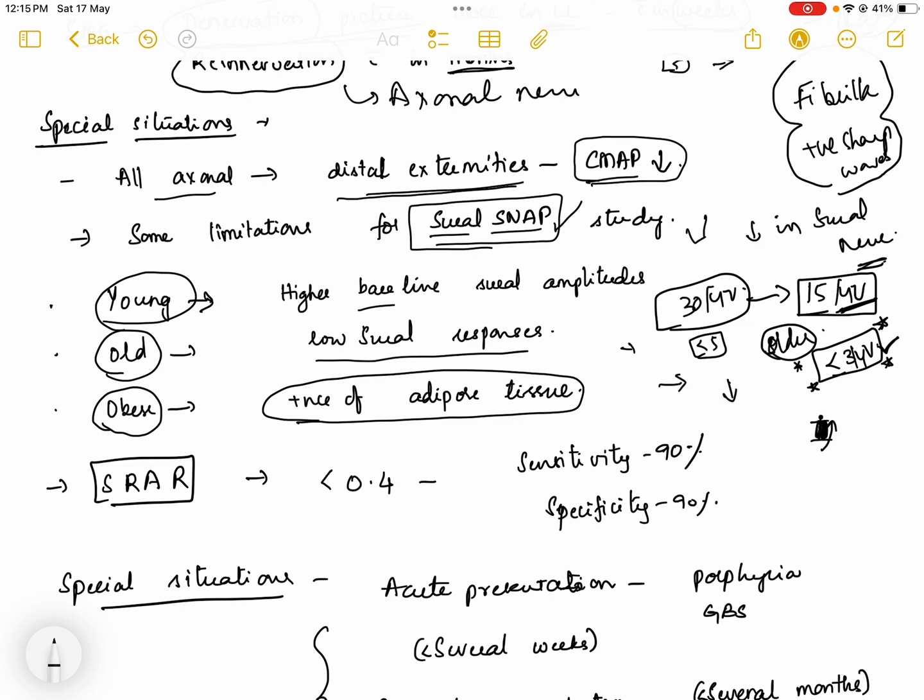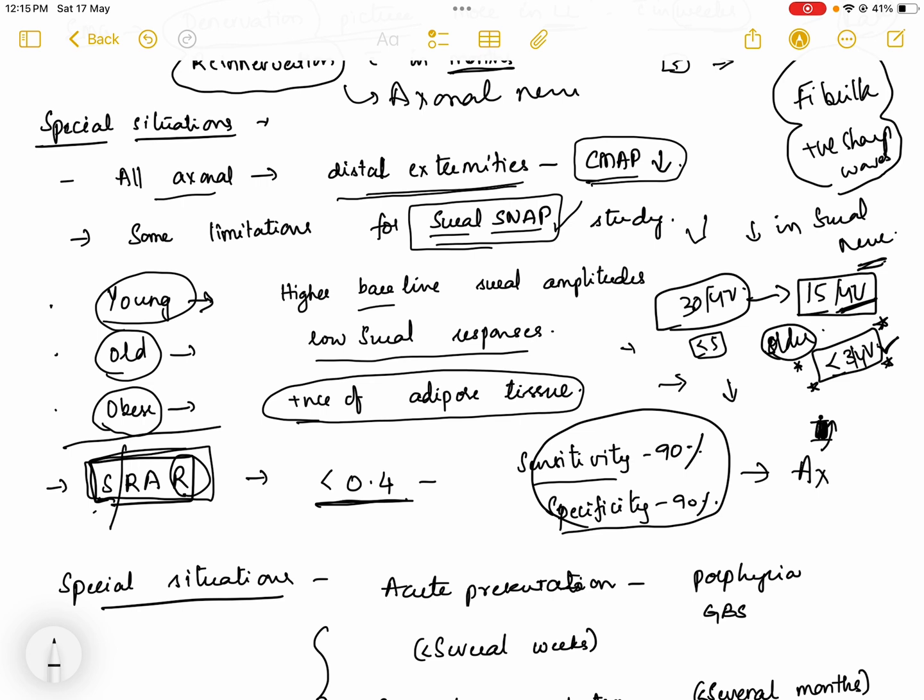So in these situations, one thing which increases the sensitivity and specificity for axonal neuropathy is the ratio of the amplitudes of the sural and radial nerves. If the sural to radial amplitude ratio is less than 0.4, then the sensitivity and specificity is 90% for axonal polyneuropathy.